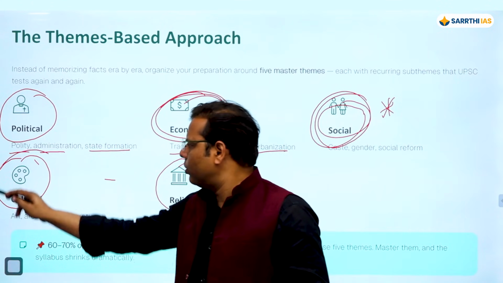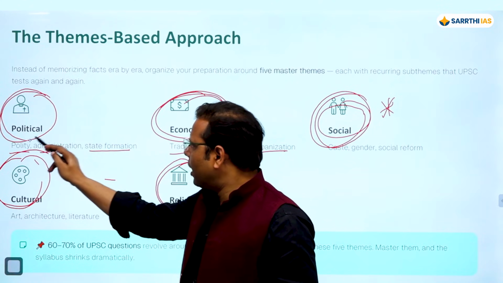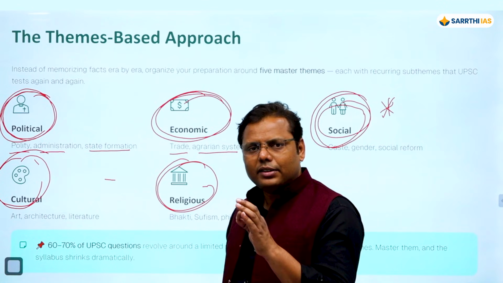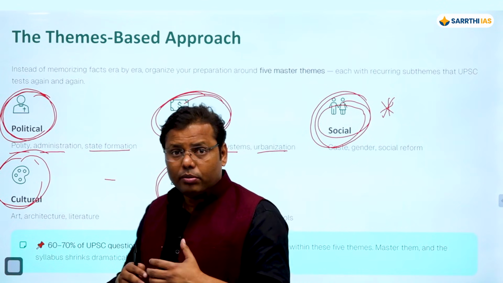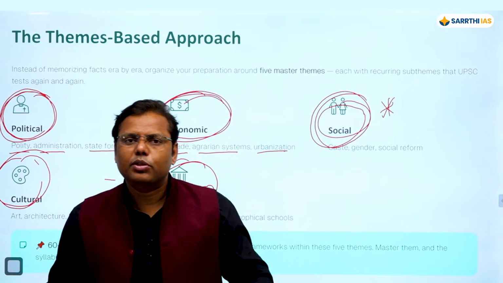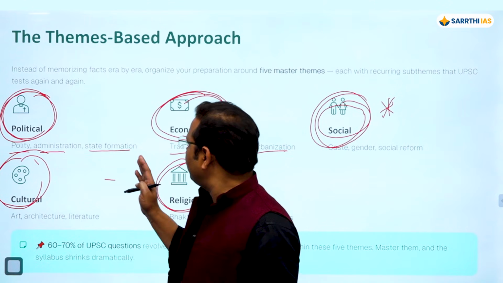Then I can say the cultural is there, then religious is there, and in fact this is one theme, unfortunately, which is emphasized by you more, but has lesser weightage. If we try to find the percentage distribution of these themes, you can find that society is the most important one, and then come the other themes.